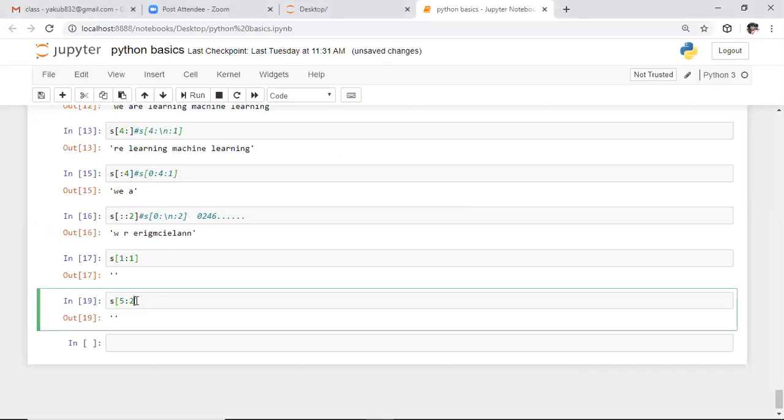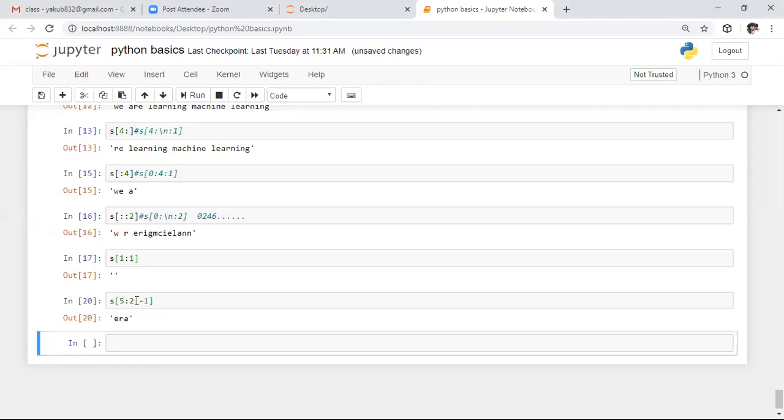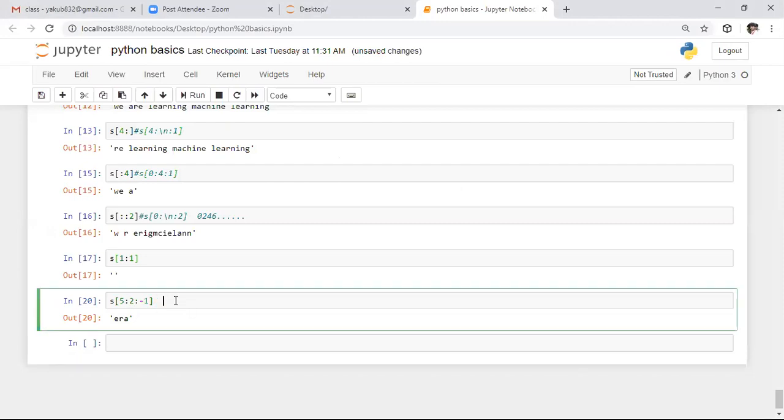Whereas if you want to print these characters in reverse order, we need to specify a negative step size. In this example, if you observe, we start the output with 5. That means we are including the 5. After that, for 5 we subtract 1. 5 minus 1 is 4. 4 minus 1 is 3. 3 minus 1 is 2.